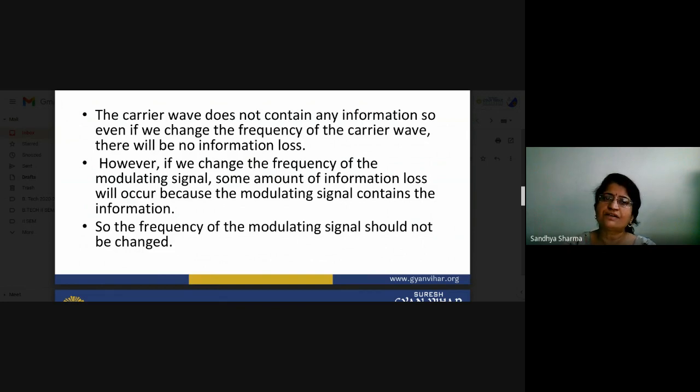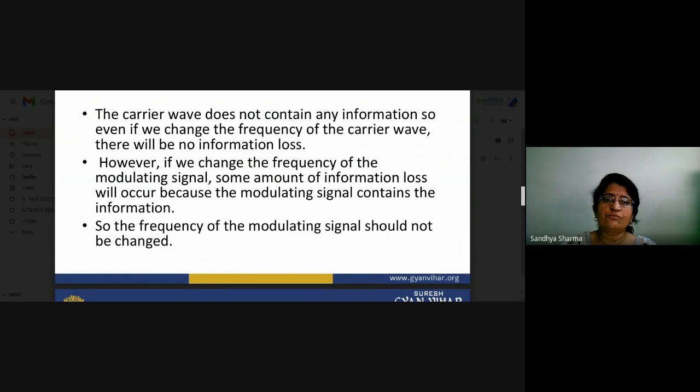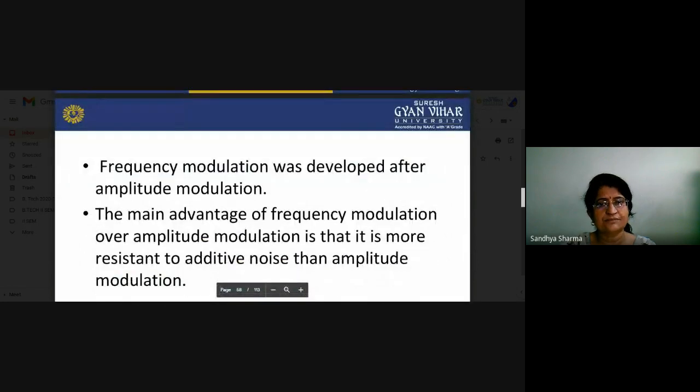If we change the frequency of the modulating signal instead of the carrier, some amount of information loss will occur, because the modulating signal contains the information. The carrier signal is only used to carry the information, so if there is a change in the modulating signal frequency, your information may be lost. So the frequency of the modulating signal should always be constant.